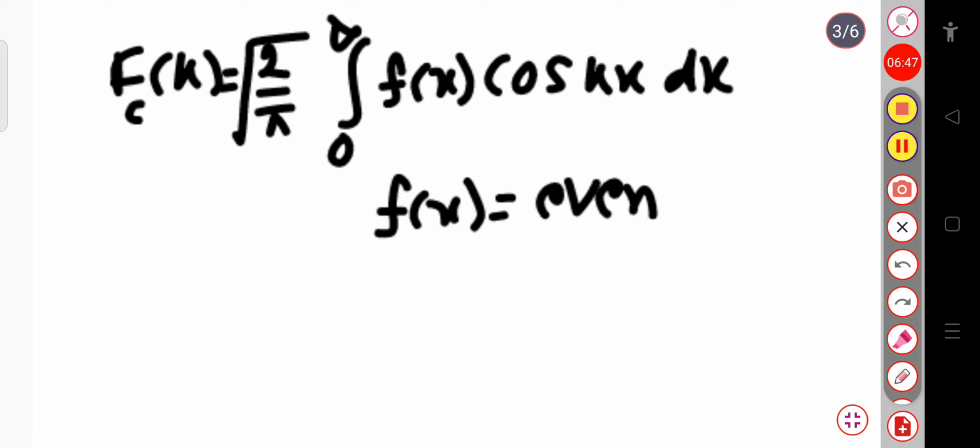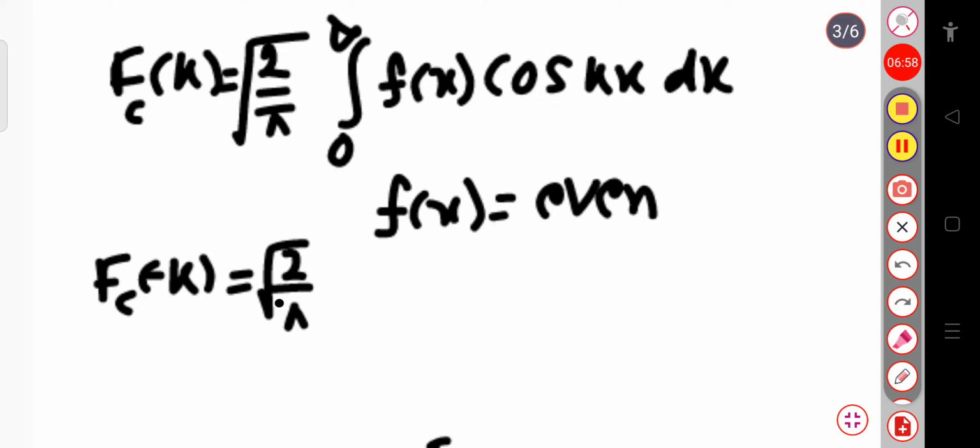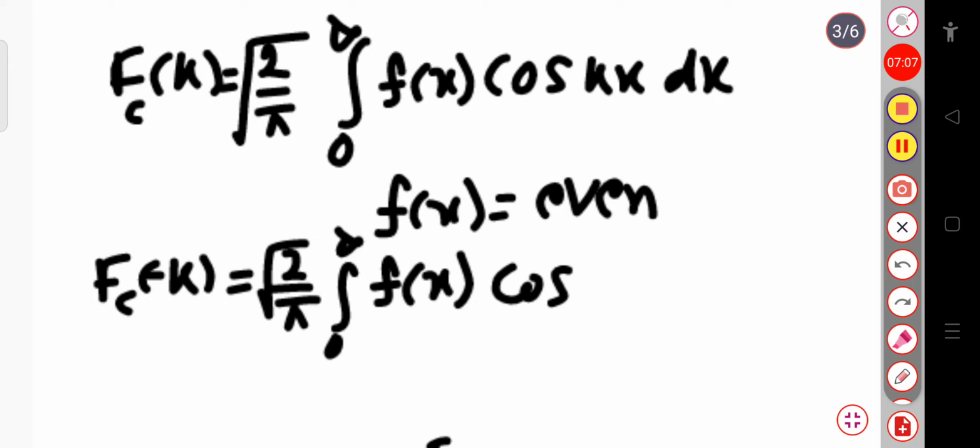Now if I put fc of minus k, suppose here I am writing fc of minus k, then this will be equal to root over of 2 by pi integration over 0 to infinite f of x cosine. Here you can see that in this term, if in place of k I write minus k, then this will be cosine of minus kx. As we know, cosine x is an even function. That's why cos of minus kx will be equal to cosine kx. So here I am writing cosine kx into dx.